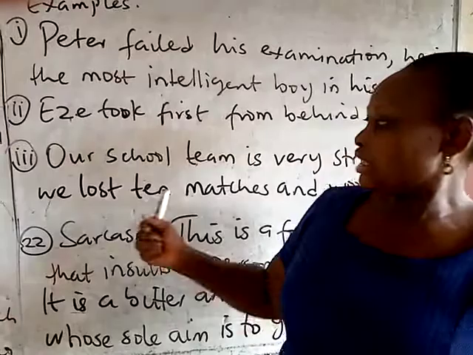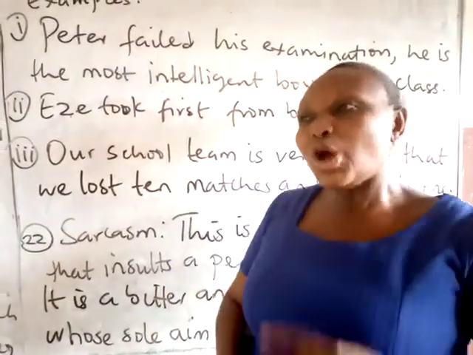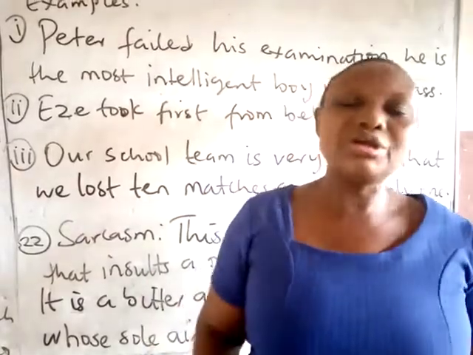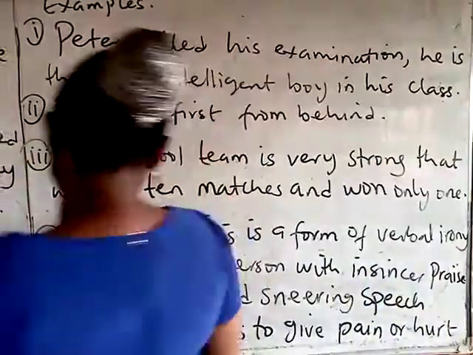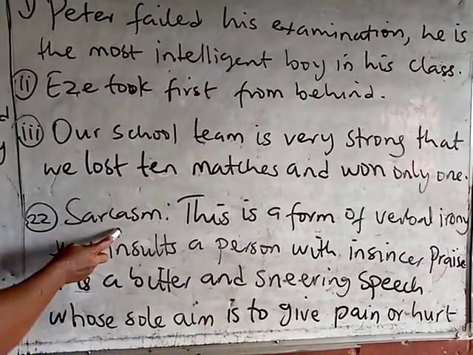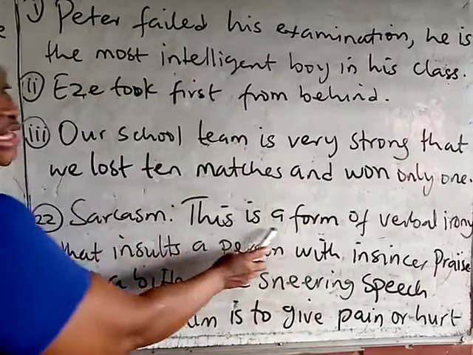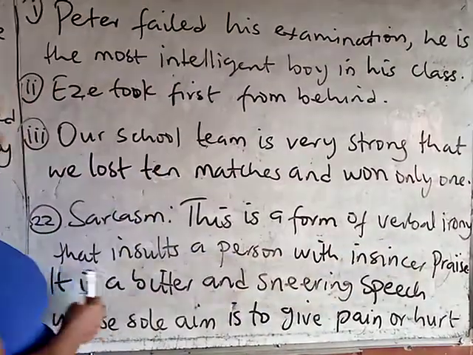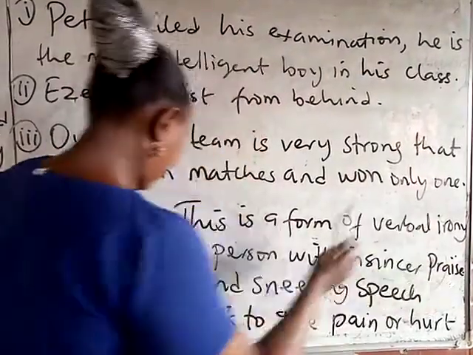Now the last one there, the school team must have been a very weak team to have lost 10 goals and won only one. So the person used irony to address that. Now the second example of figure of indirectness is sarcasm. Sarcasm is a form of verbal irony that insults a person with insincere praise.